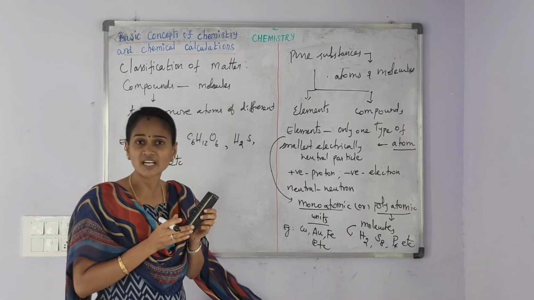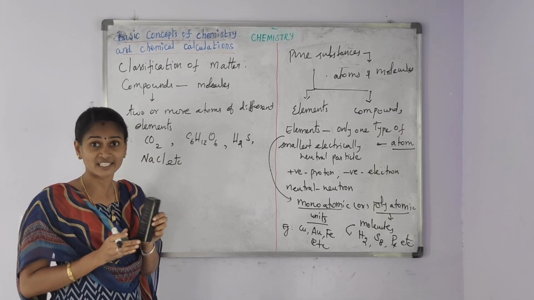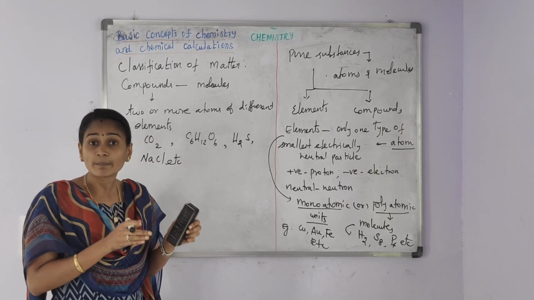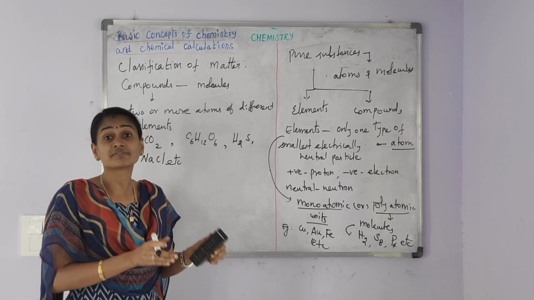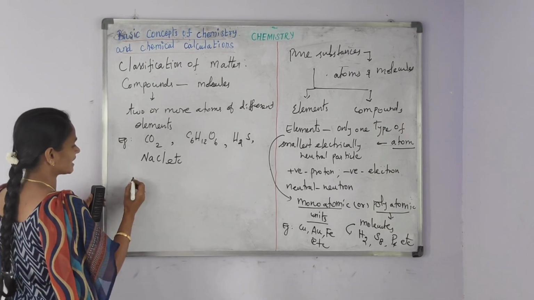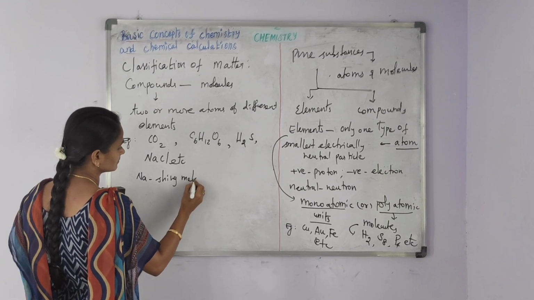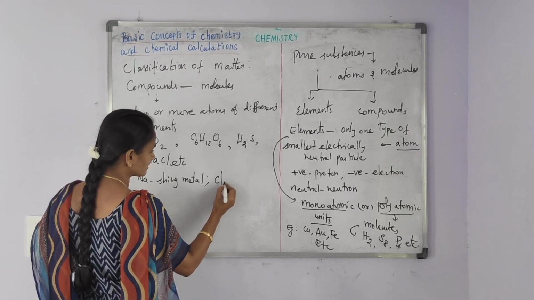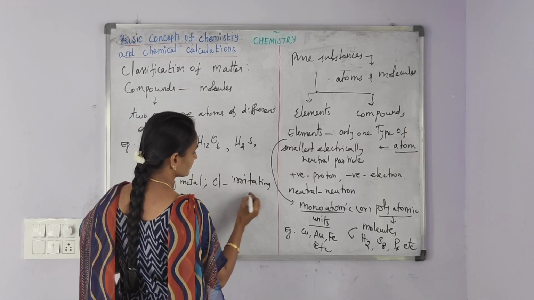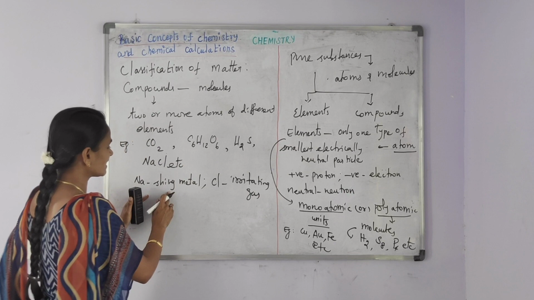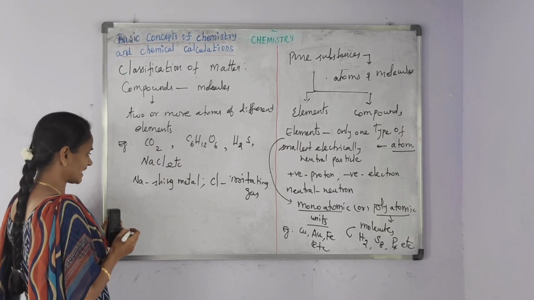The properties of the compounds are different from the properties of the component elements. For example, sodium is a shiny metal, while chlorine is an irritating gas.